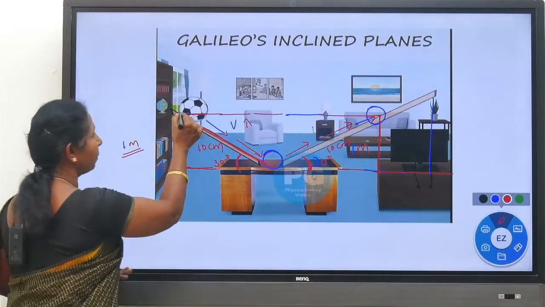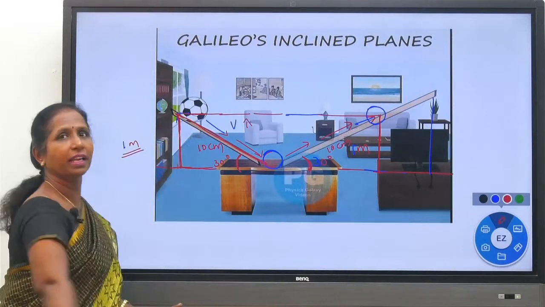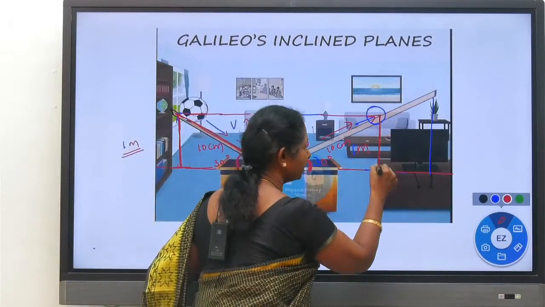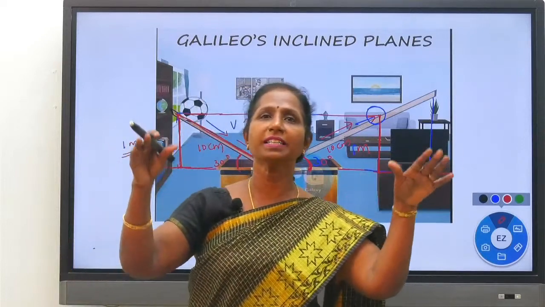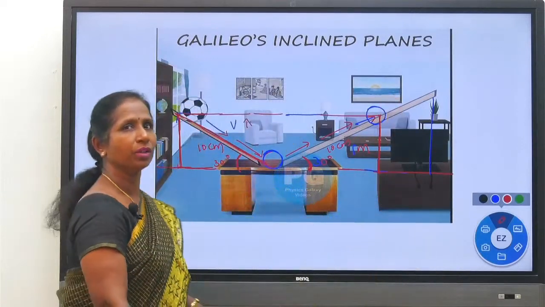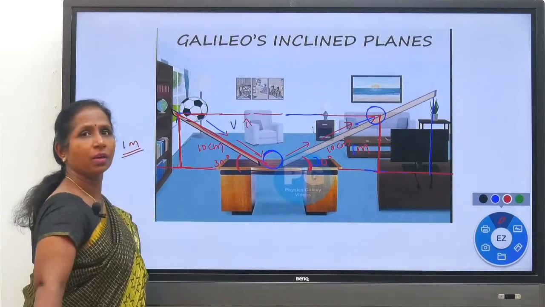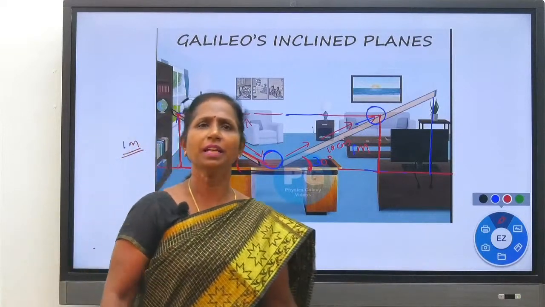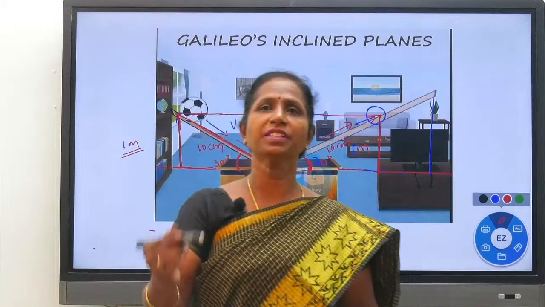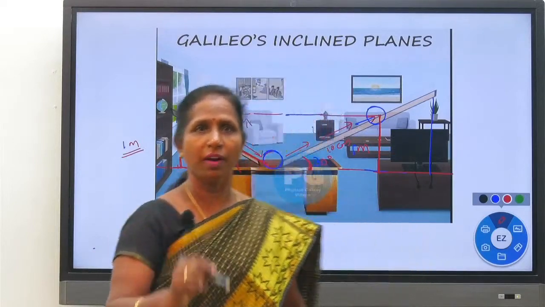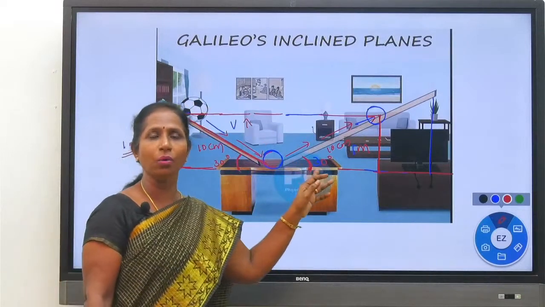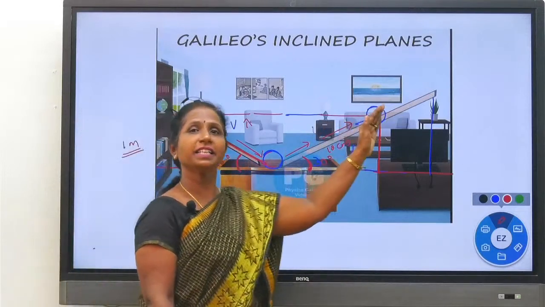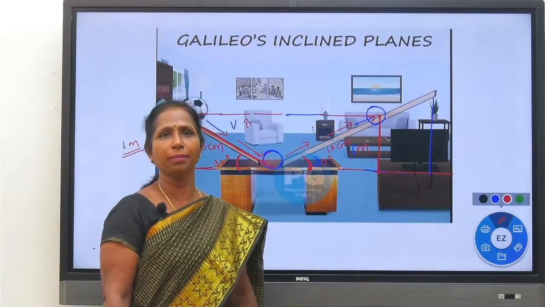The height of the ball from the surface of the table, on the first inclined plane and on the second inclined plane, is the same. Both inclined planes are at the same height; the ball reaches the same height. Then the angle of inclination of the first and second inclined planes is the same, that is 30 degrees. There is no change. Then what else is changing? The only factor which changes is velocity. The velocity of the ball increases when it rolls down, whereas it decreases when it climbs up the second inclined plane.